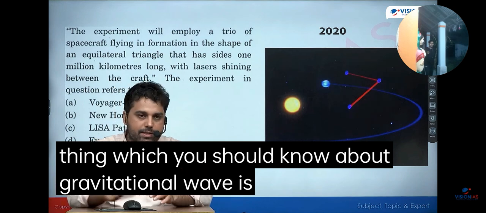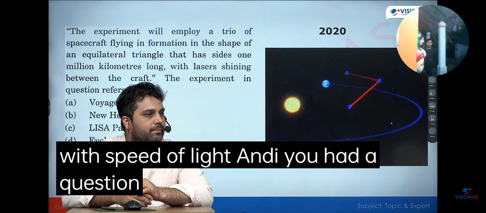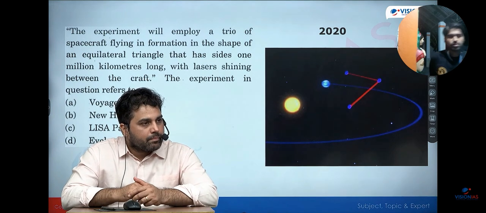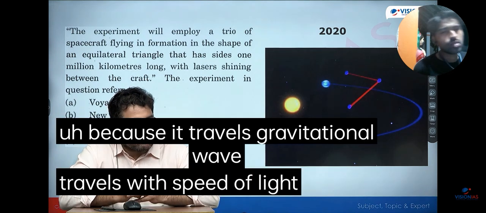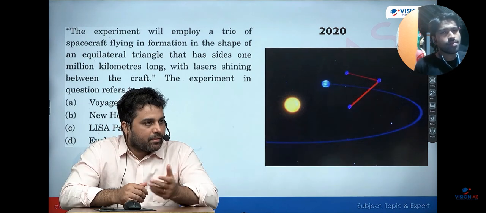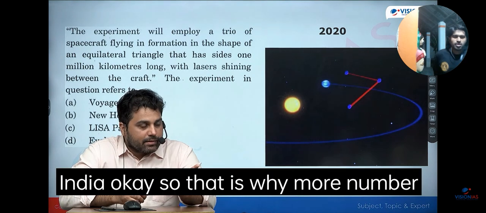One more thing you should know about gravitational waves is that they travel with the speed of light. Hanji, you had a question. Because gravitational waves travel with the speed of light, you can say they arrive at almost the same time, if not the same time. How much distance is there between Japan and India? Okay, so that is why more than one setup is required.